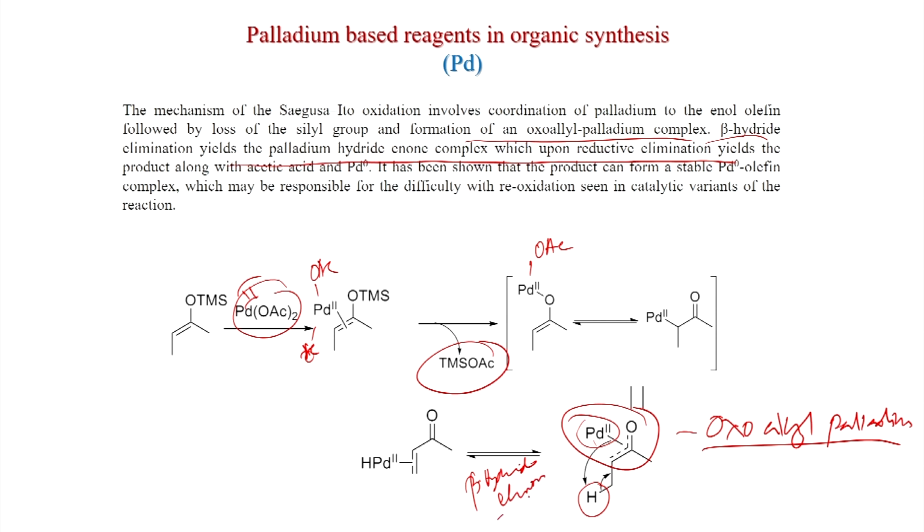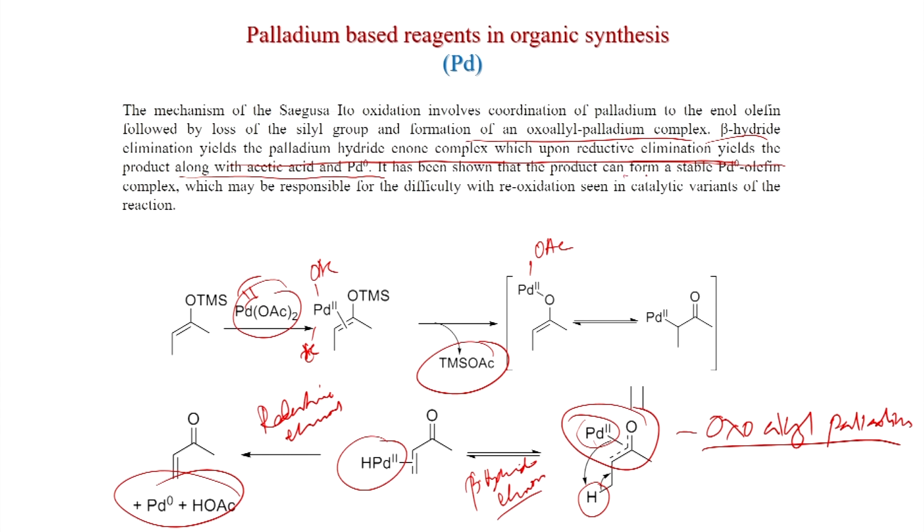And what happens after beta hydride elimination? Of course, you get a double bond, and now your hydride is with the palladium, and a double bond is generated, which after reductive elimination yields the product along with acetic acid and palladium 0. It has been shown that the product can form a stable palladium 0 olefin complex, which may be responsible for the difficulty with reoxidation seen in catalytic variants of the reaction. That is why a stoichiometric amount of palladium is used generally, and this was published in JOC 1978.